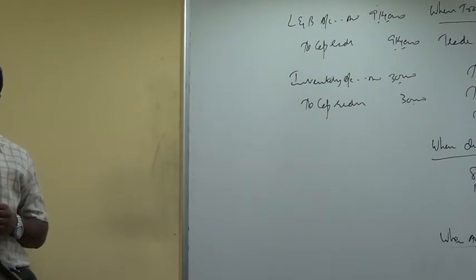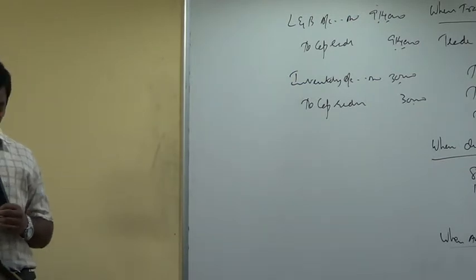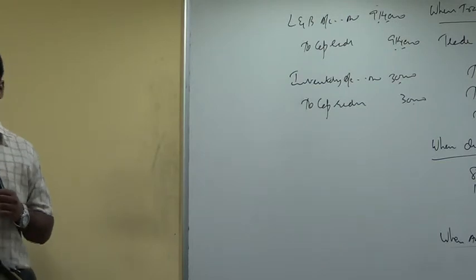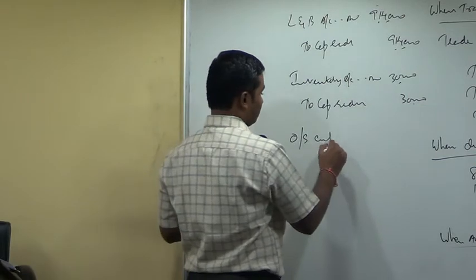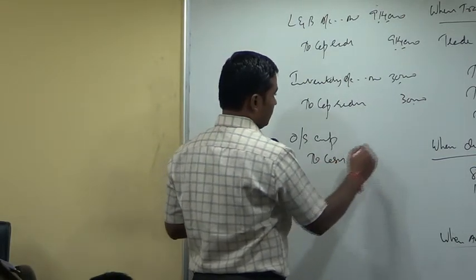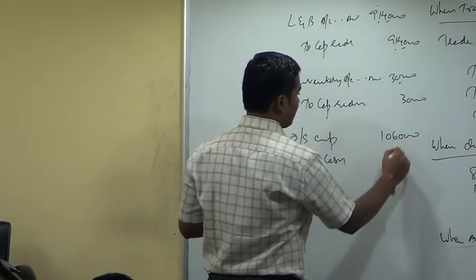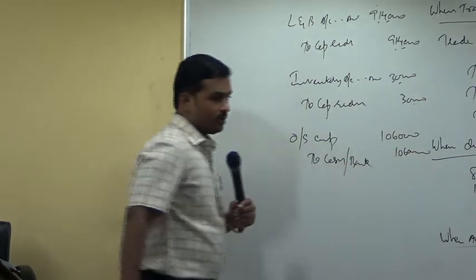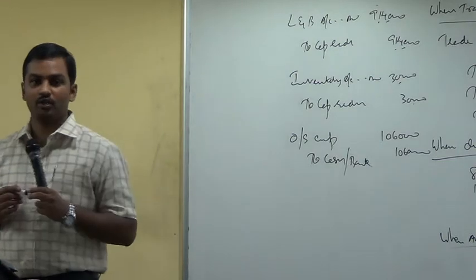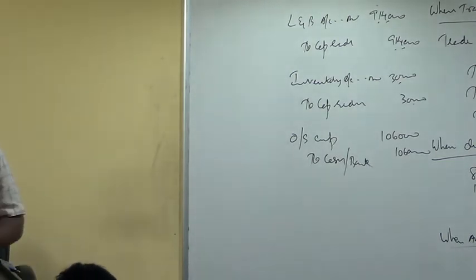Outstanding expenses are fully paid up in cash. Pass an entry: outstanding expenses account debtor to cash or bank account, 10 lakh 60,000, when the amount is settled.